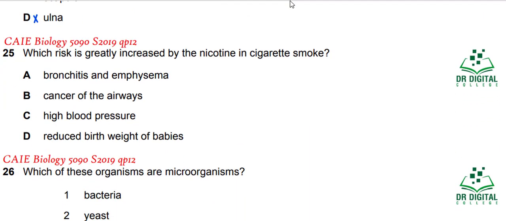In question 25, which risk is greatly increased by the nicotine in cigarette smoke? You know that nicotine is causing vasoconstriction, so blood pressure is increased. Bronchitis and emphysema can be the indirect result of nicotine, not the direct result. Cancer of the airways is caused by the tar, not by nicotine, so this is not the answer. High blood pressure, yes, high blood pressure is the result of the nicotine. Reduced birth weight of the babies can be the indirect effect of the nicotine, not the direct effect. So D is wrong. The answer for question 25 is C.